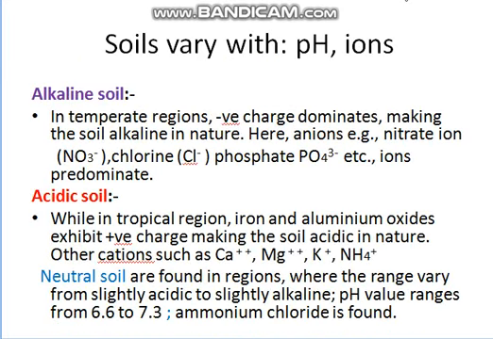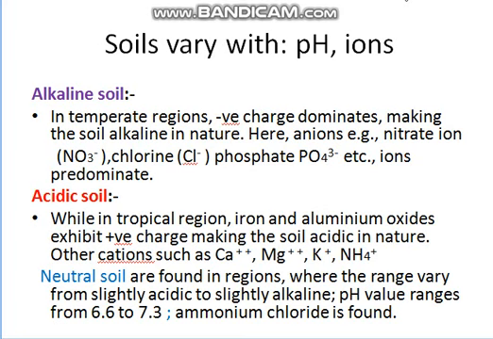Soils can vary with their pH and the cations and anions present in them. Alkaline soils are found in temperate regions where negative anions, for example nitrate ion, chlorine, phosphate, etc., predominate in those soils. Acidic soils are found in tropical regions, and here the oxides of iron and aluminium are present.